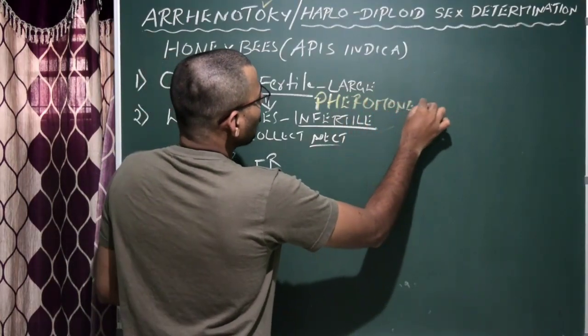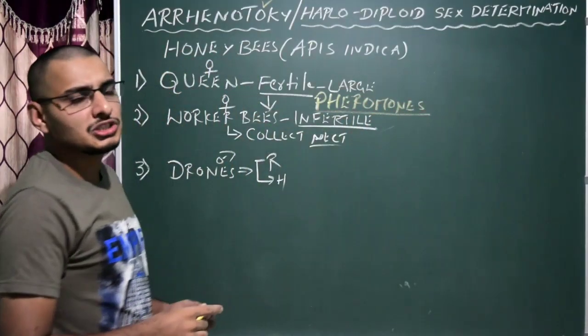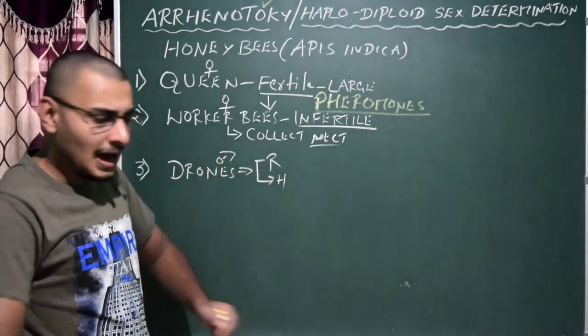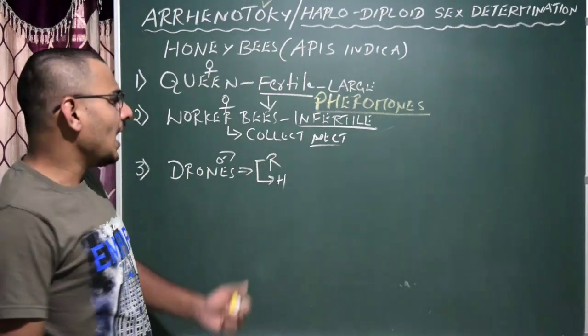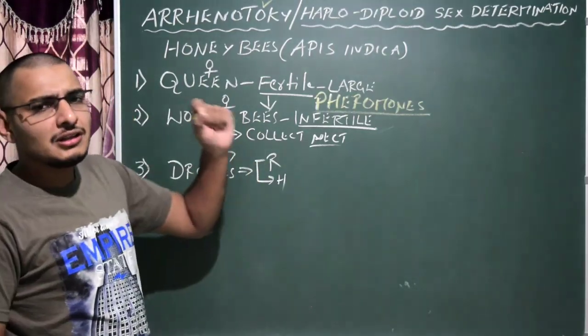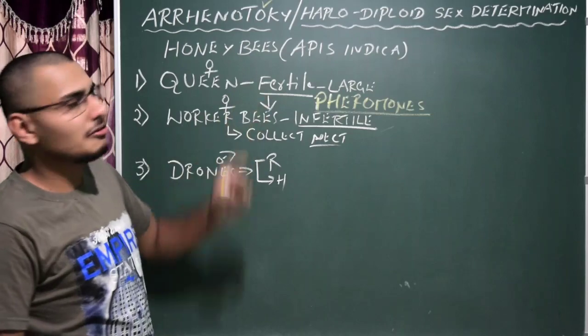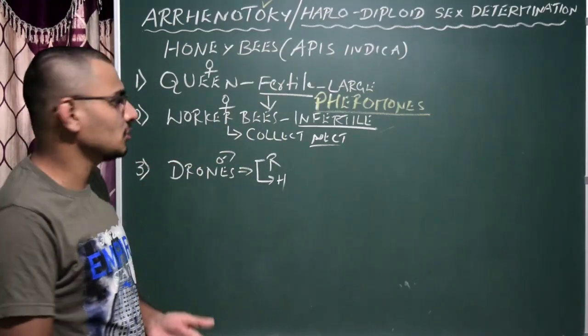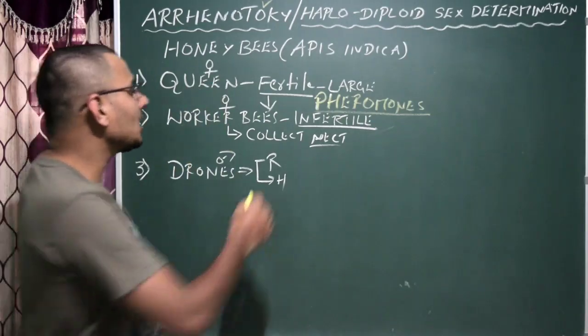Pheromones are chemicals produced from the body of the queen and released outside. Whenever the worker bees come into contact with the pheromones, they are exposed to the pheromones released from the queen, and they become infertile.